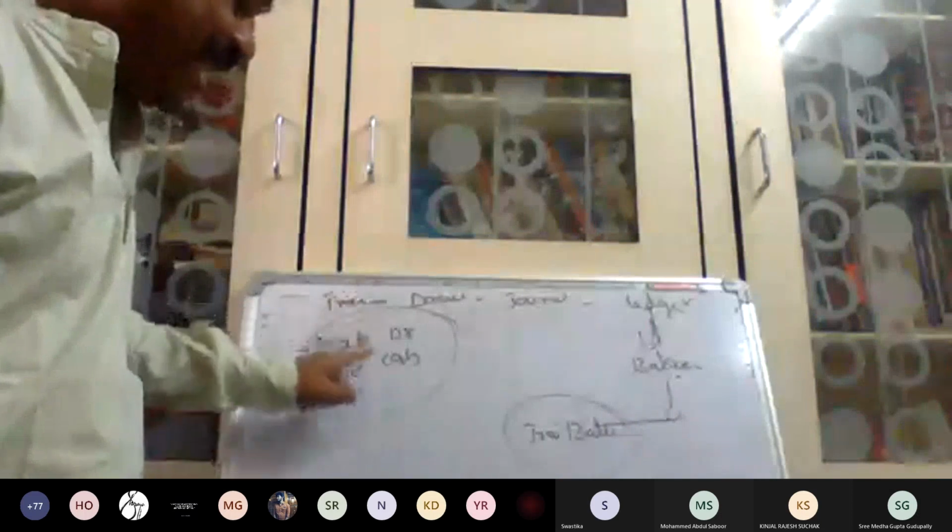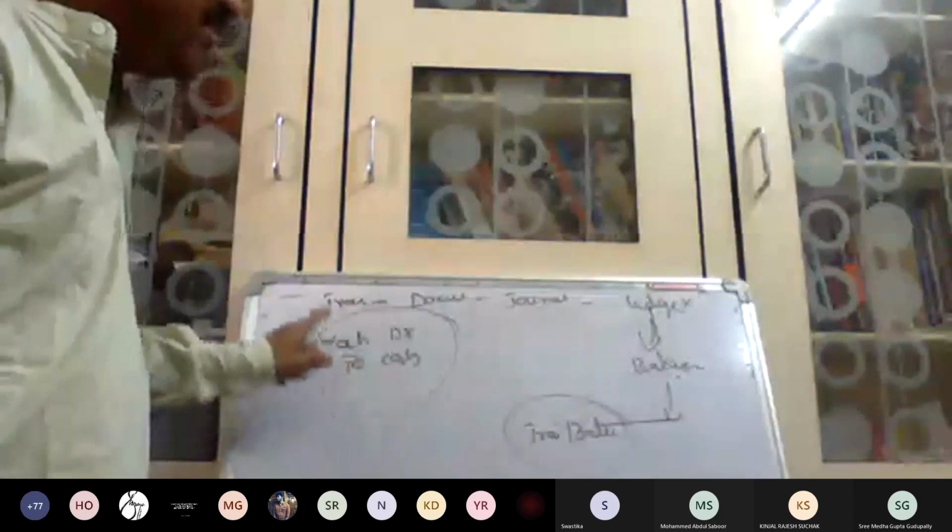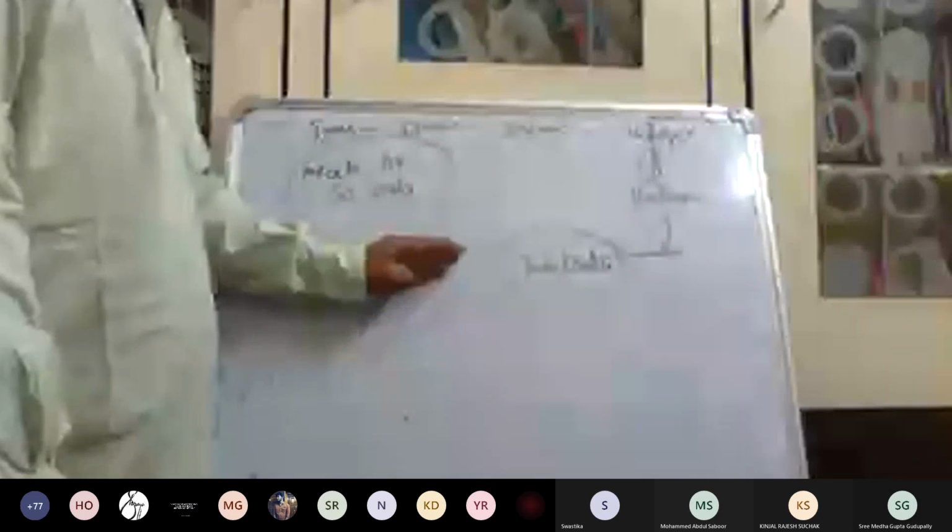Yes, sir. So this type of mistakes, this type of errors will be found in the trial balance. Trial balance is nothing but summarizing of the balances.